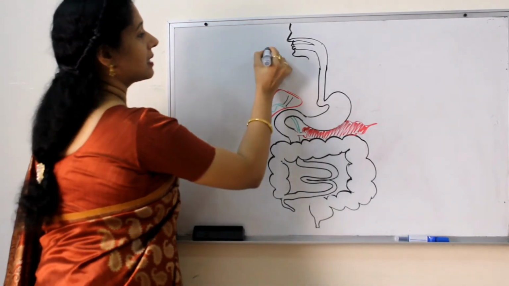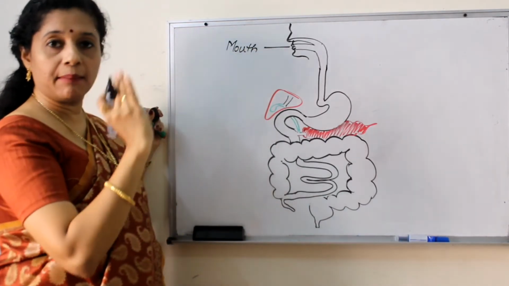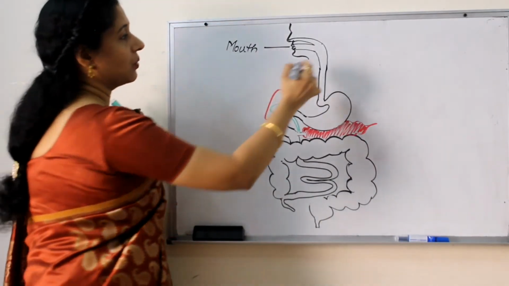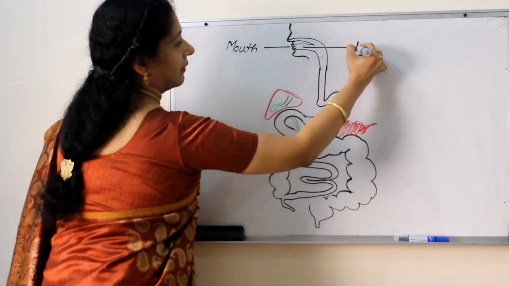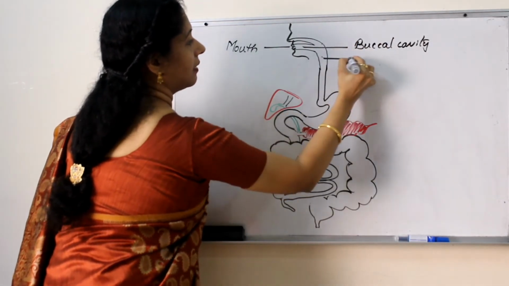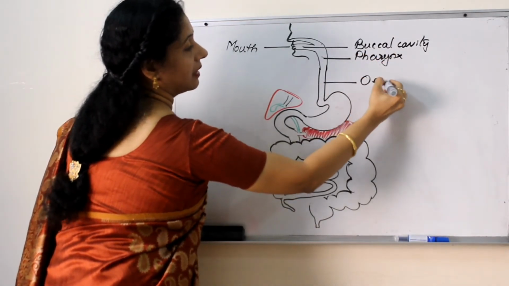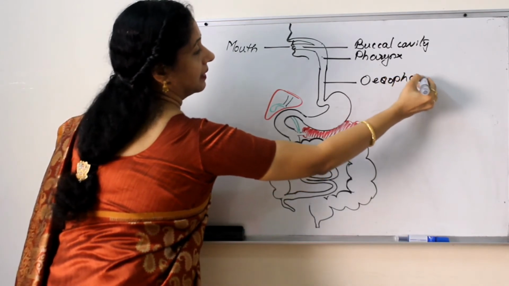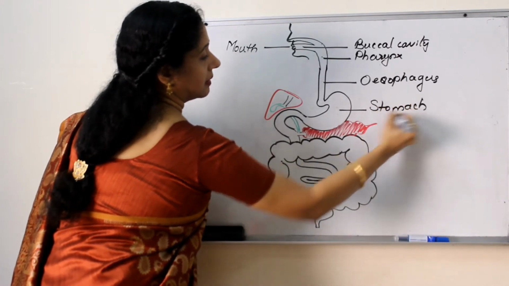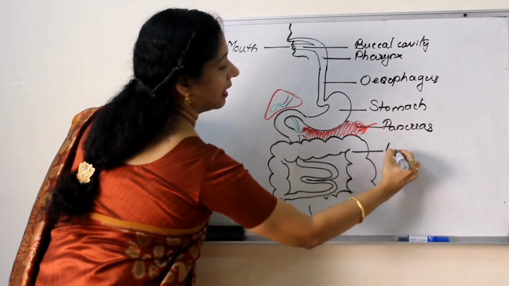So we will mark the parts. This is the mouth. As I told earlier, all the labeling preferably to one side. To avoid crisscross, we can do a few to this side also. So this is the buccal cavity. Here is the pharynx. This is the esophagus or food pipe. Stomach. Pancreas, large intestine.